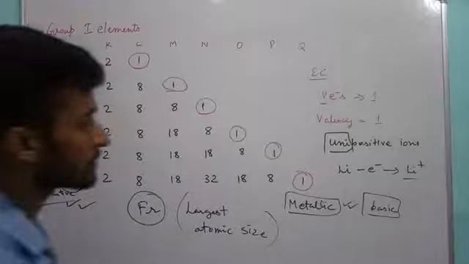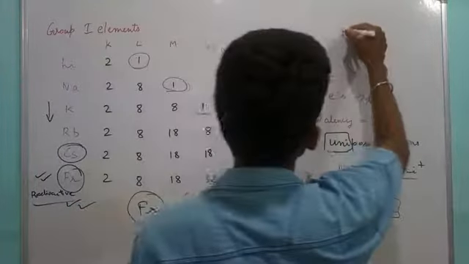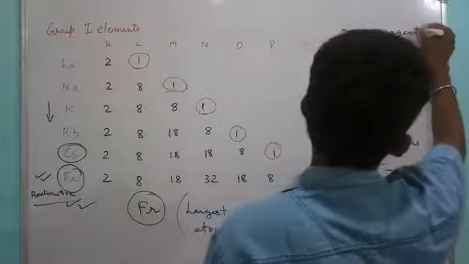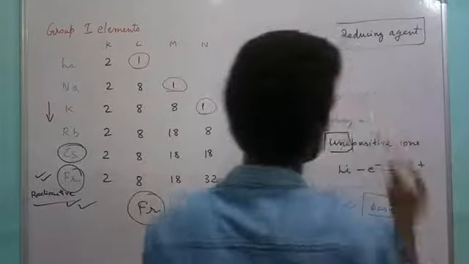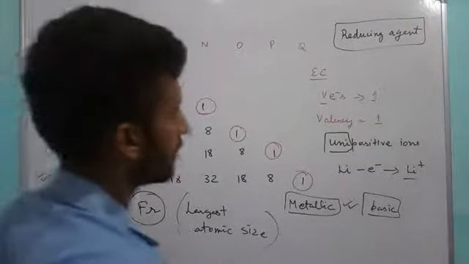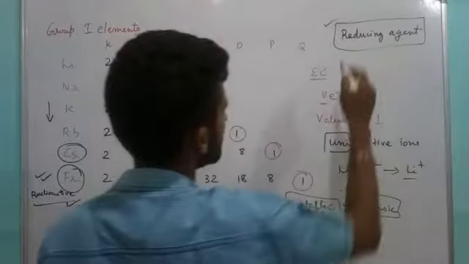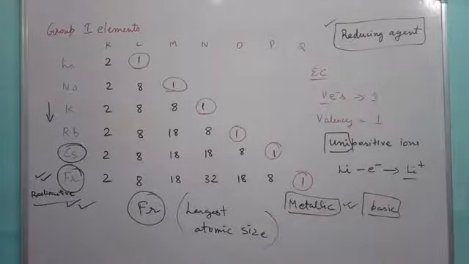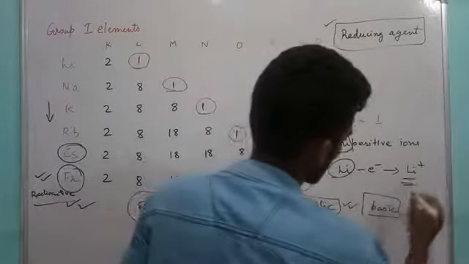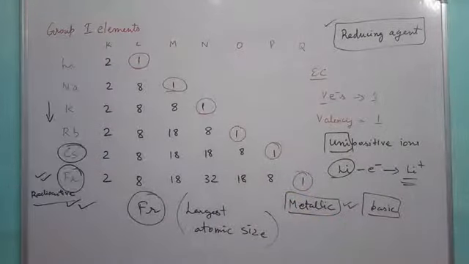After that is their reducing nature. Reducing nature means they help in reduction. Elements or substances which help in reduction and themselves get oxidized are known as reducing agents, or reducing substances. So all these elements are very strong reducing agents. Why? Because they themselves get oxidized, they themselves lose their electrons. So these elements act as strong reducing agents.